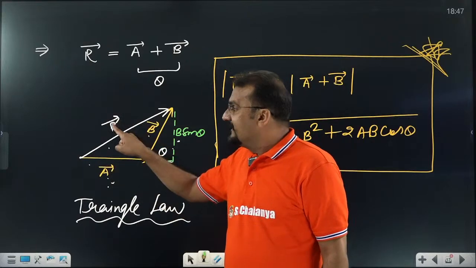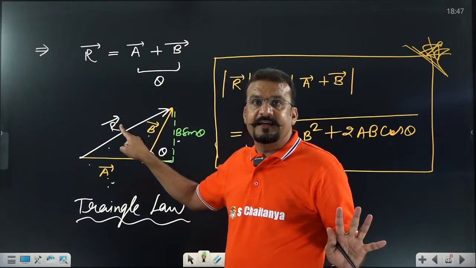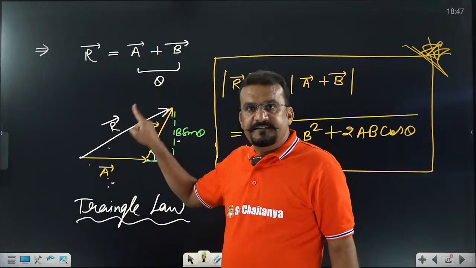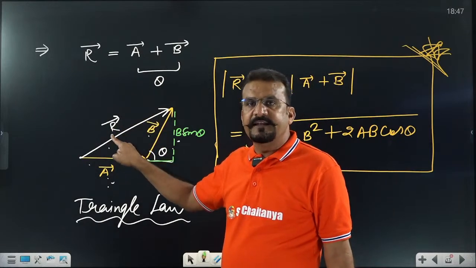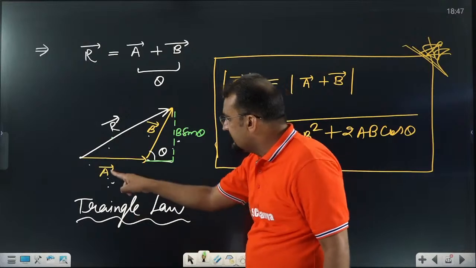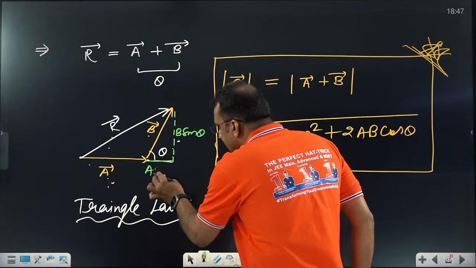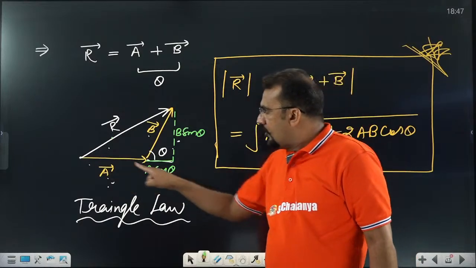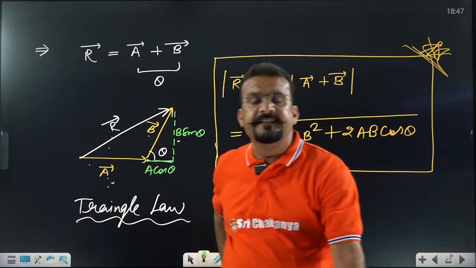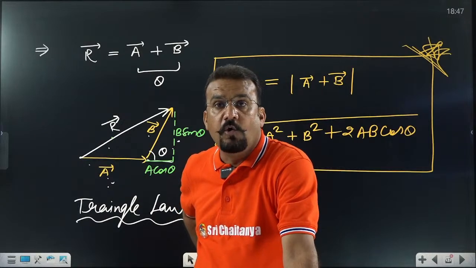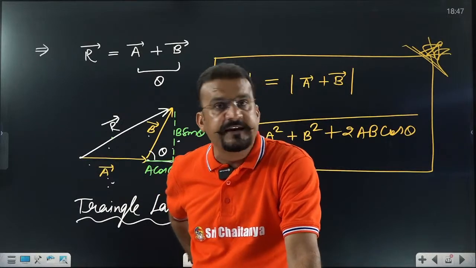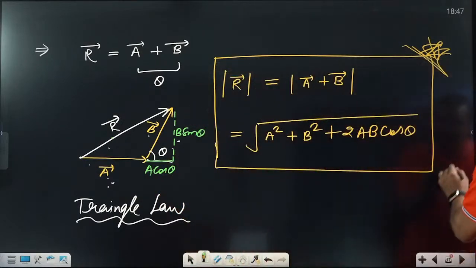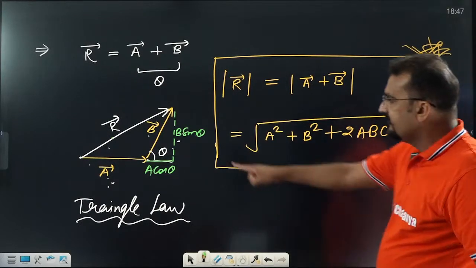What is that? Sir, R square. Now we are treating everything as a magnitude. Resultant, this is hypotenuse square equal to base square. What is base? A plus A cos theta. So R square equals (A plus B cos theta) whole square plus (B sin theta) whole square. Now just solve it, simplify it, you will get this result. But I am interested in this result only. I am not interested in this derivation.